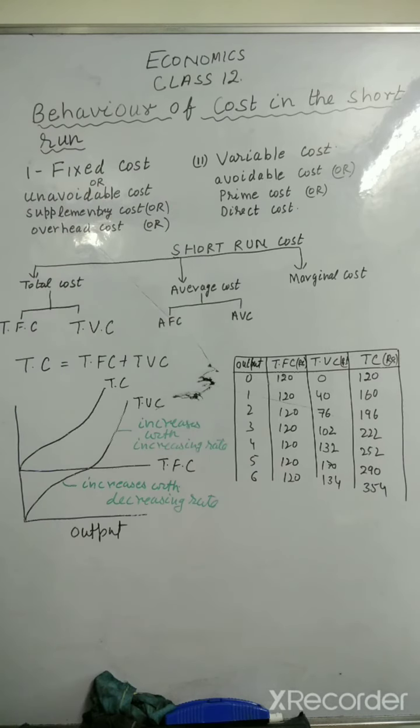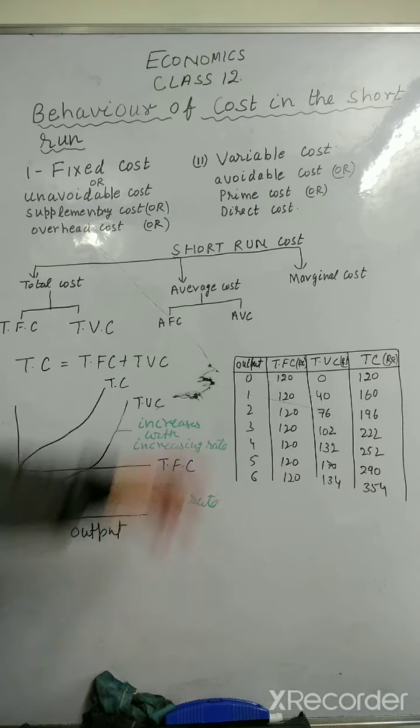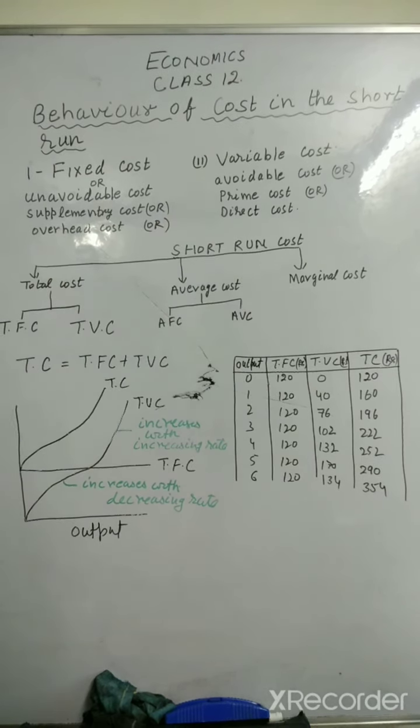Whereas the main things included in the variable cost are expenditure incurred on raw material, whatever raw material you are purchasing, wages and salaries paid to casual workers, meaning part-time workers, running expenses like electricity, and taxes of the type of excise duties, because excise duties you pay on raw material, which depends upon the output produced.